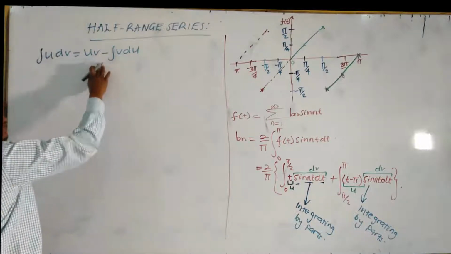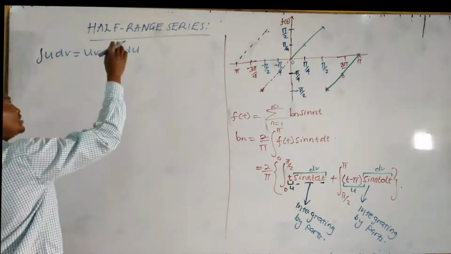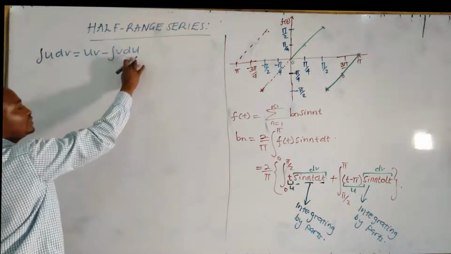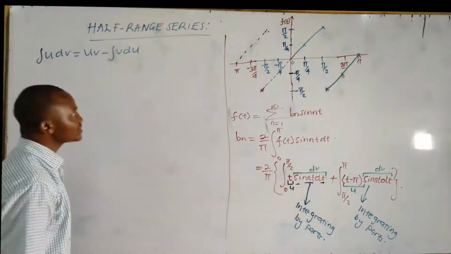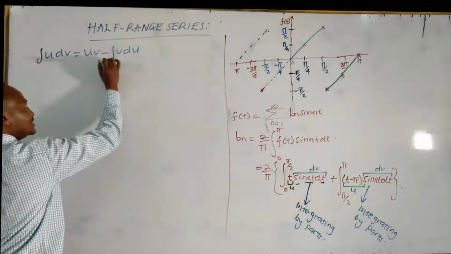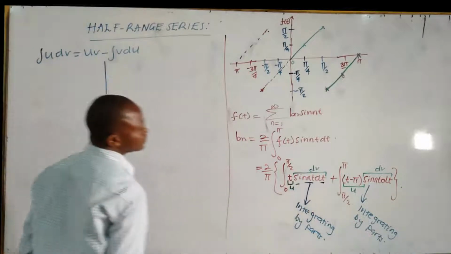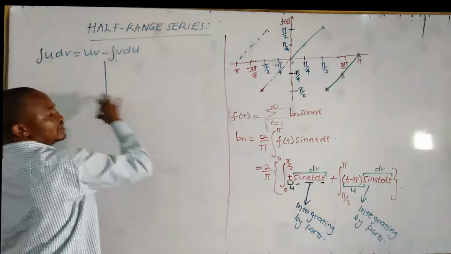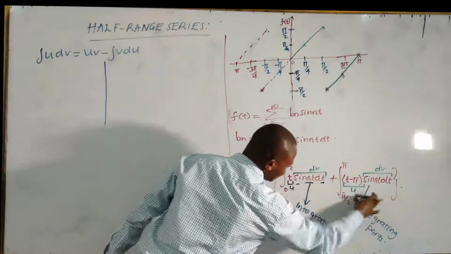We need v's. We only have dv's, so we need to get the v's. We need du. We only have u's over there, so we need to get our du's. Let me use this side for this one, this side for this one.